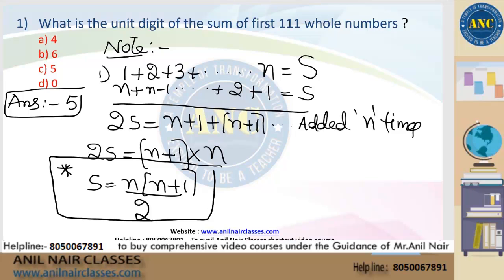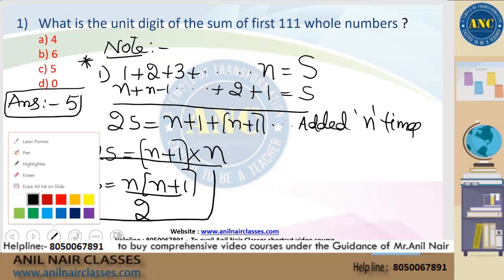Again I am repeating; every concept I will explain minimum two times. The sum of the first n natural numbers is 1 plus 2 plus 3 and so on up to n. I will do the reverse. 1 plus n is n plus 1, and n plus 1 again, so n plus 1 is added n times. If 3 is added 4 times, it is 3 into 4. So n plus 1 added n times is n plus 1 into n, and S is n into n plus 1 by 2. First key point.